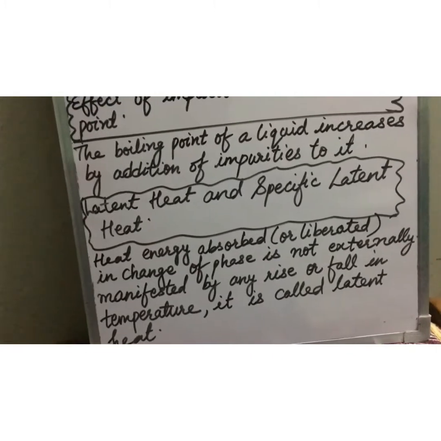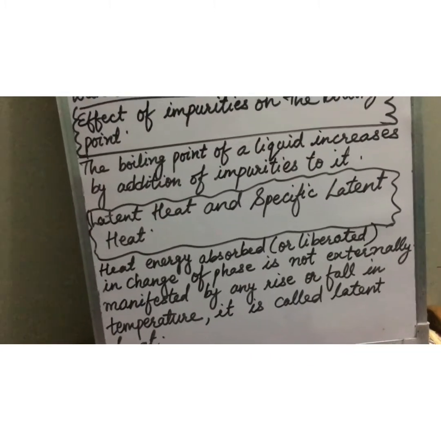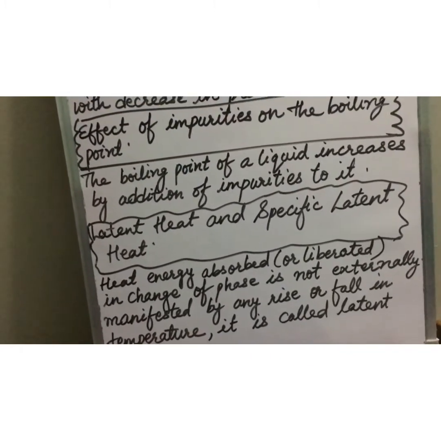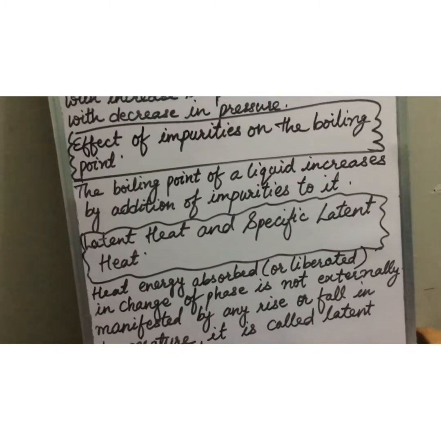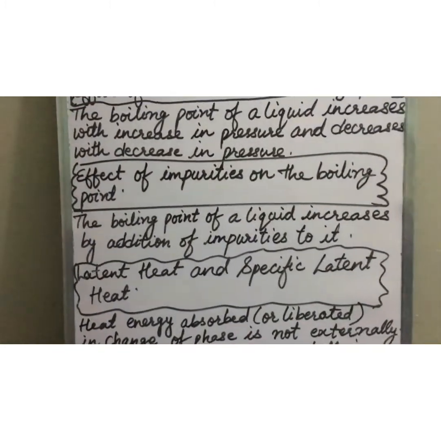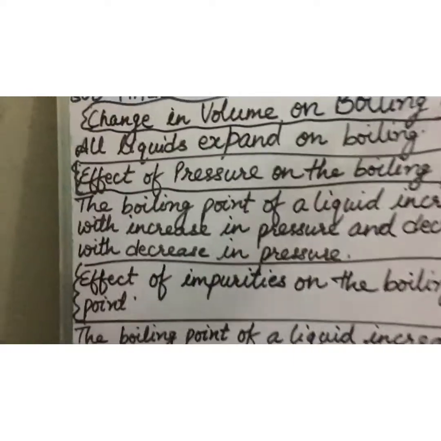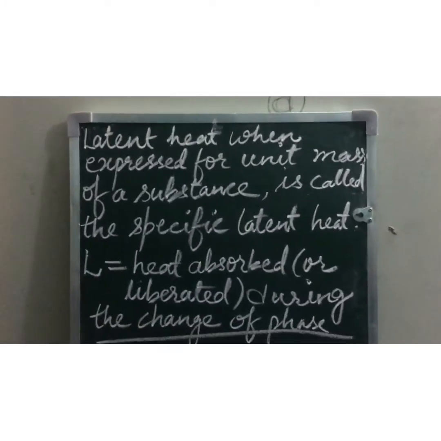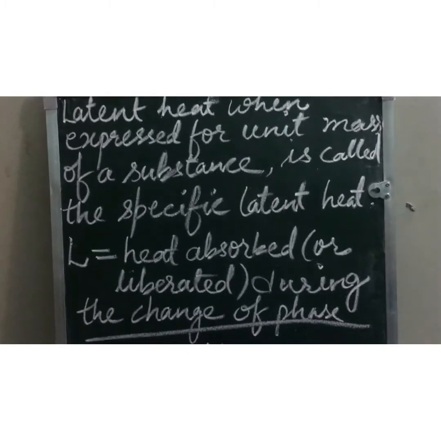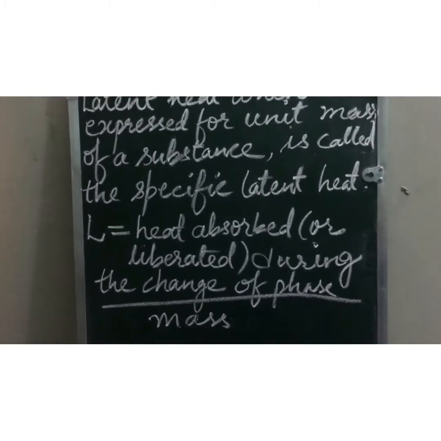When latent heat is expressed for a unit mass, it is called specific latent heat, and it is represented by capital L. See on the next board. Latent heat when expressed for unit mass of a substance is called the specific latent heat, which is expressed by capital L.